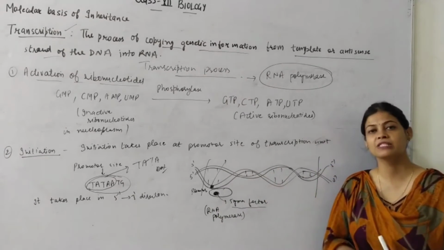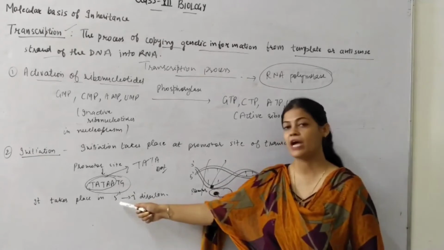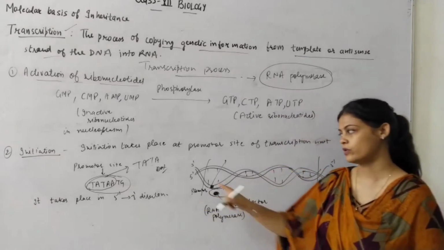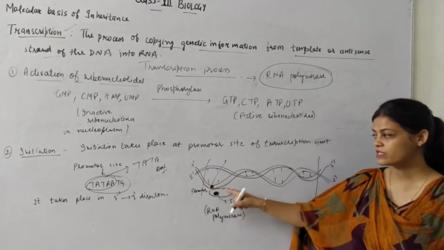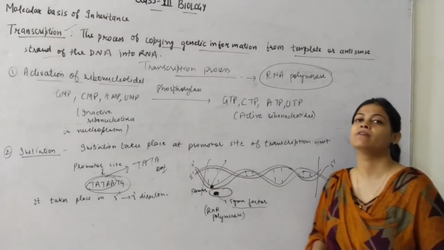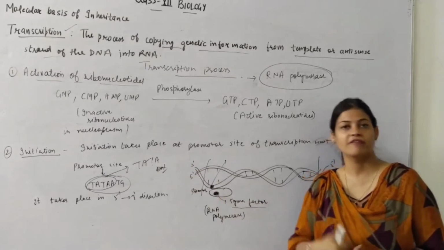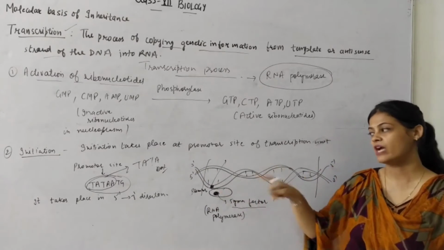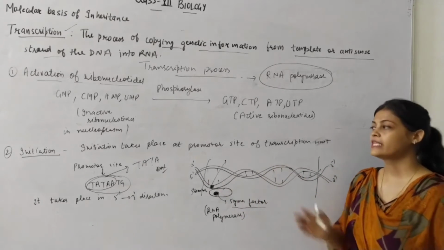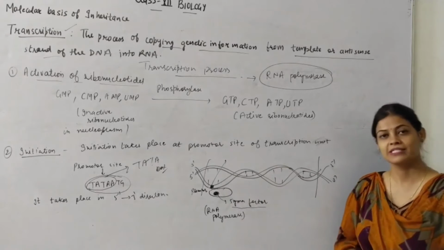The next step you will see, and it always takes place in 5' to 3' direction. So here this is the 3' end, and it will take place from 5' to 3' end. It's on the RNA's 5' to 3' end, not the DNA's 5' to 3' end. अब 3' end पे attach करेगा तो ये 5' end होगा इसका opposite, so it will take place in 5' to 3' end direction. Next step is elongation. So let's see the next step.